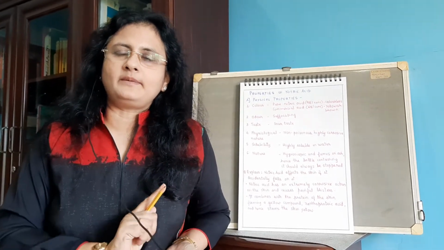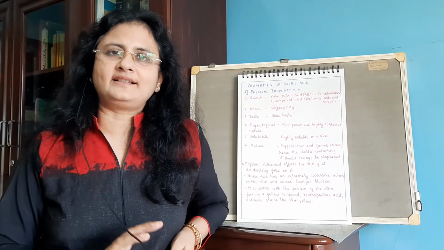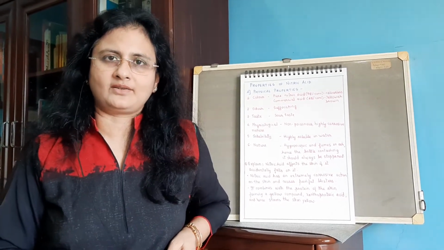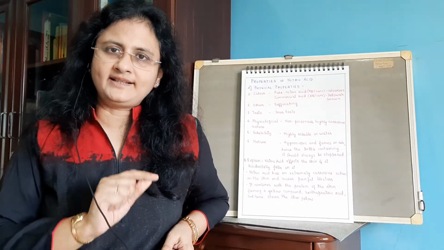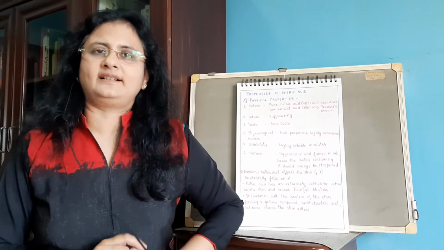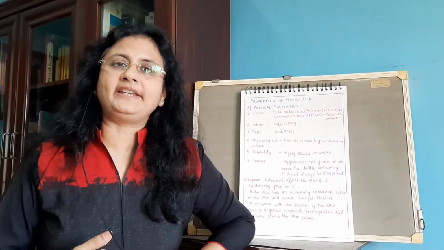You have to take special precaution for the storage of nitric acid. As you may have observed in the laboratory, all these concentrated acids are stored in amber colored containers or bottles. Amber colored ones are the brown bottles. There is a reason why we store nitric acid in amber colored bottles, also called reagent bottles.